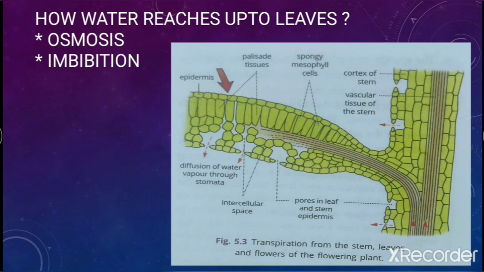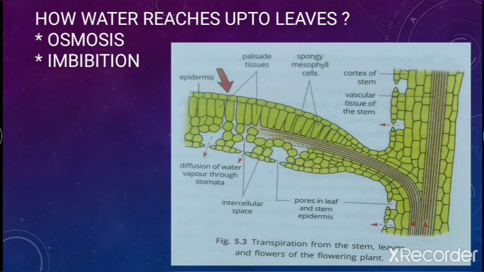Now the next question that comes to mind is, for this transpiration, how does the water reach up to the leaves? You have already studied the transportation of water and minerals in your standard 8. I hope you remember a little bit that the process is due to osmosis and imbibition. When water is present in soil, due to the changes in the concentration of water, the water comes into the roots. Through the process of osmosis, it moves from one cell to another cell, and finally comes into the xylem tube.